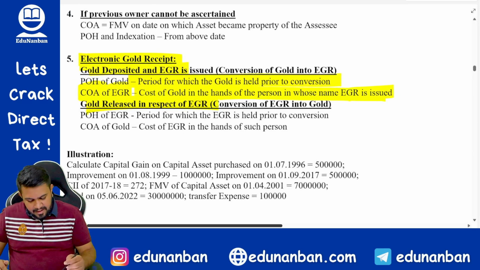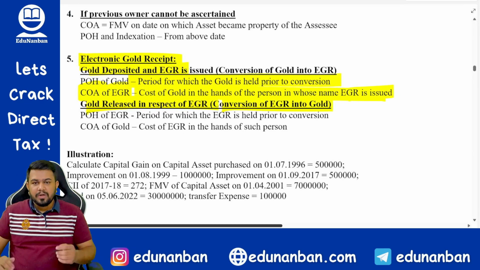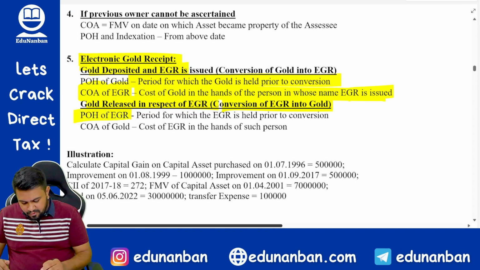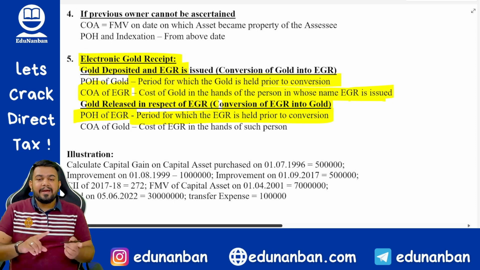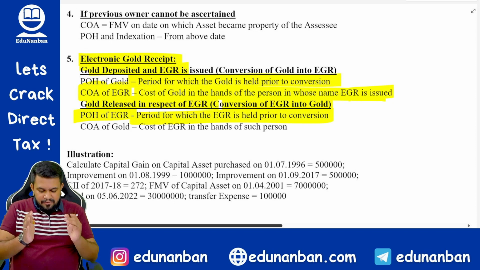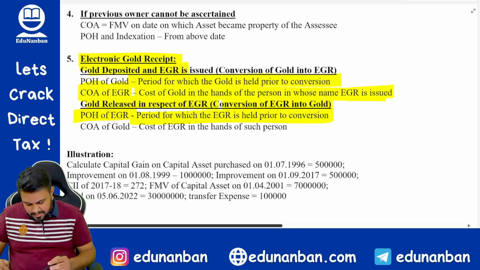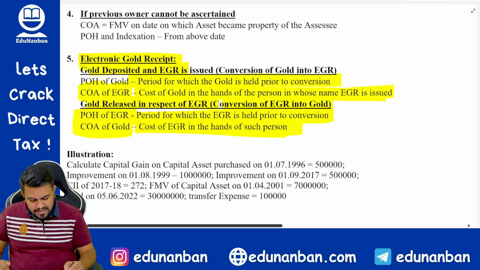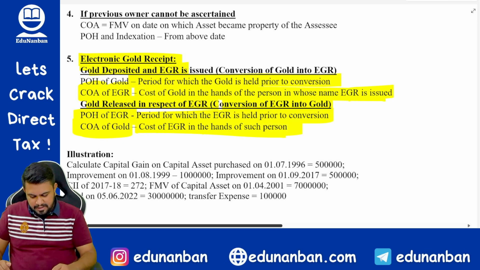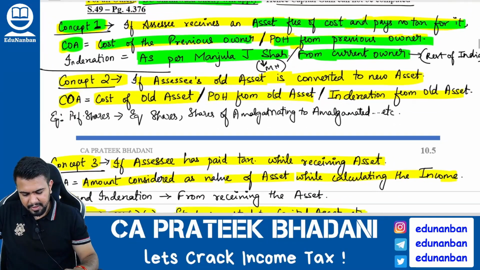Similarly, whenever EGR is converted into gold, then what will happen? The period of holding of EGR will also include the period for which the EGR is held prior to the conversion. So that period of holding of EGR will also include the period of holding of gold. Similarly, the cost of acquisition of gold will be the cost of acquisition of EGR in the hands of such person.